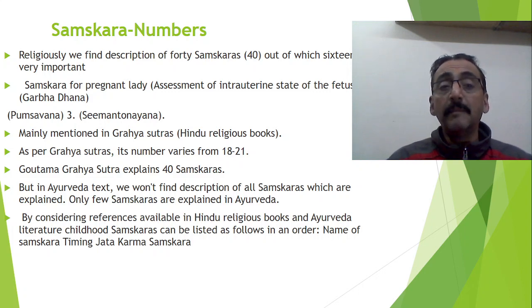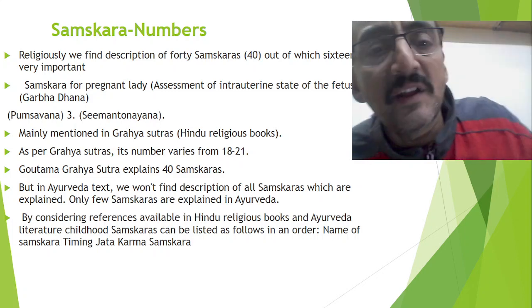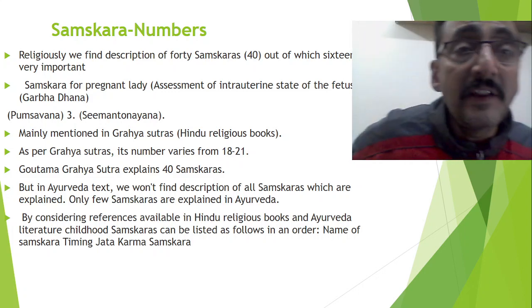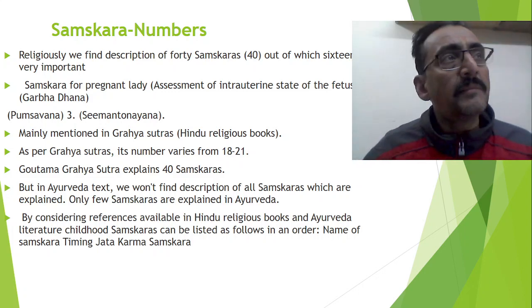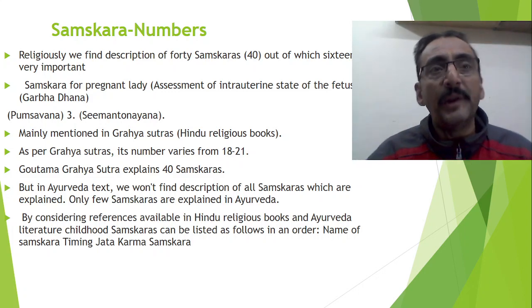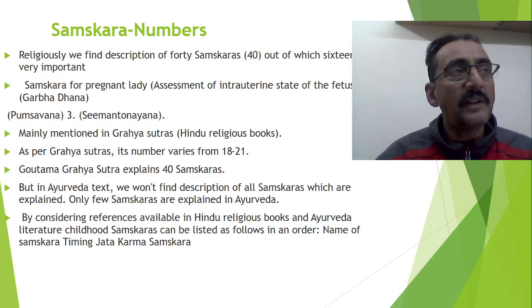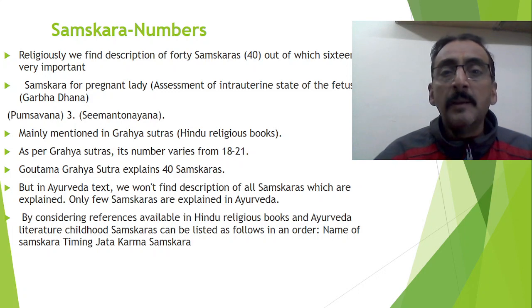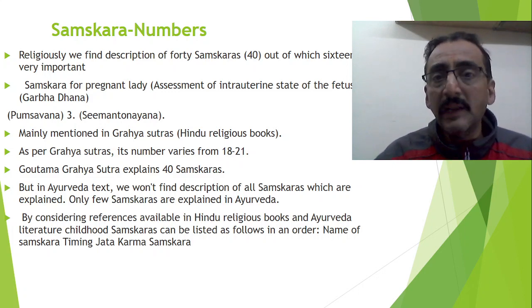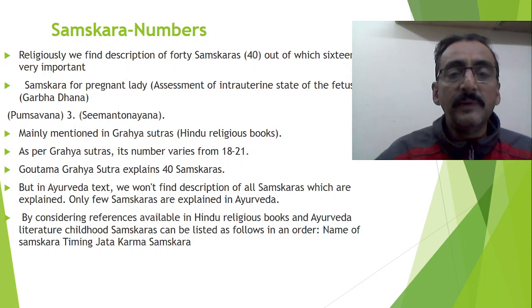Many samskaras are mentioned in the Grihya Sutras. Grihya Sutras are nothing but Hindu religious books like Dharma Sindhu Sara, etc. As per the Grihya Sutras, the total number of samskaras is about 8 into 21. One of the books, the Gautama Grihya Sutra, explains about 40 samskaras. But anyway, in the present situation, 16 samskaras are very, very important.